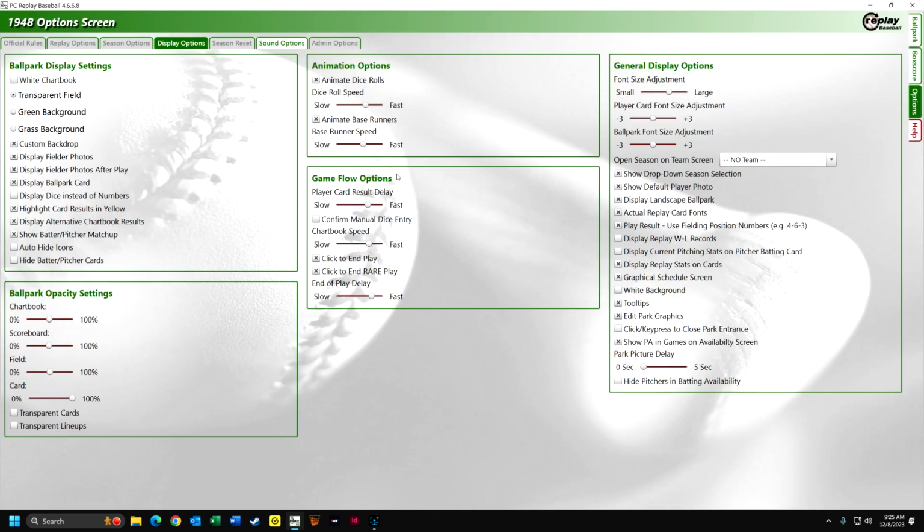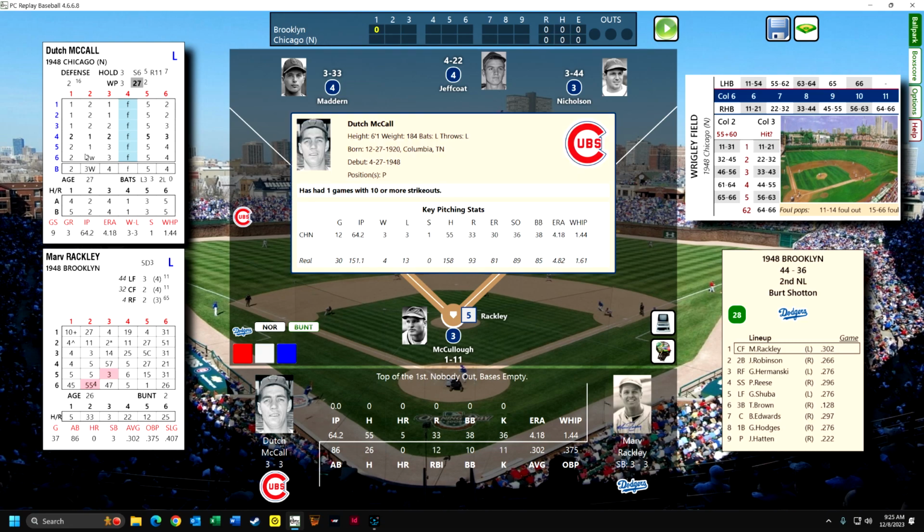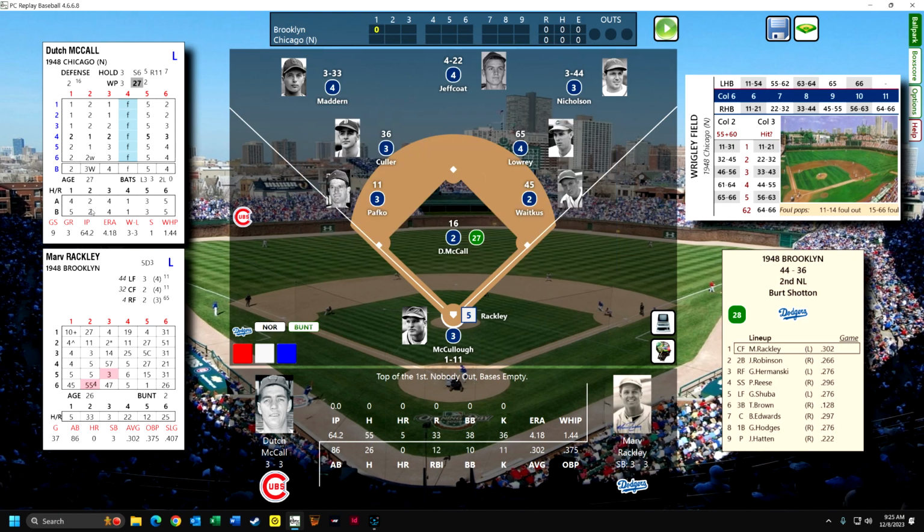But we'll see how things go today. So we've got Dutch McCall pitching for the Cubs. He pitched 151 innings in 1948 with a 4.82 ERA. So he's overperforming. He's doing much better in this replay than he did in real life.